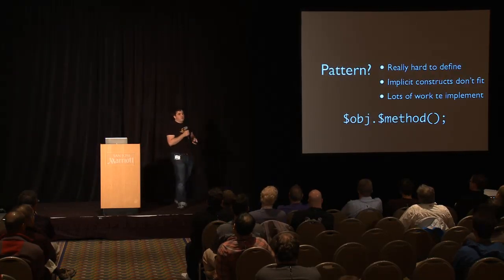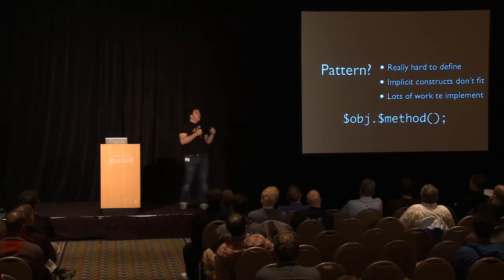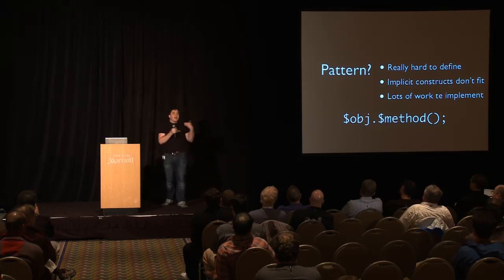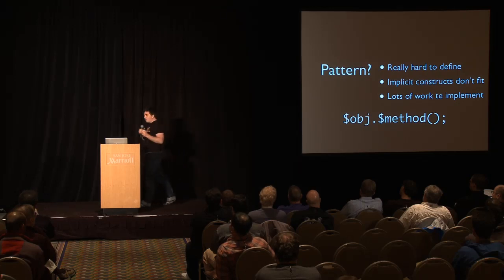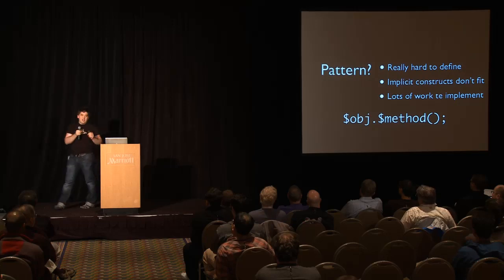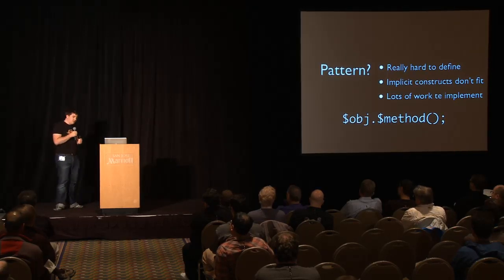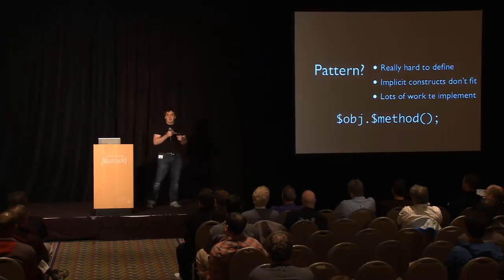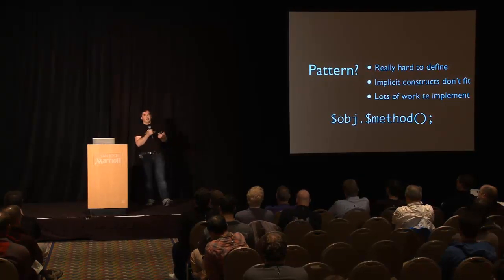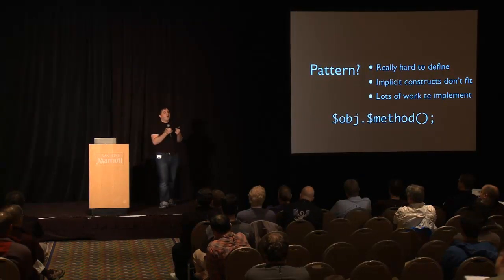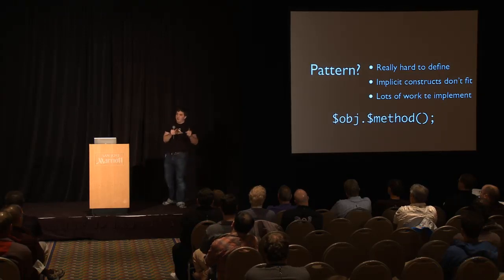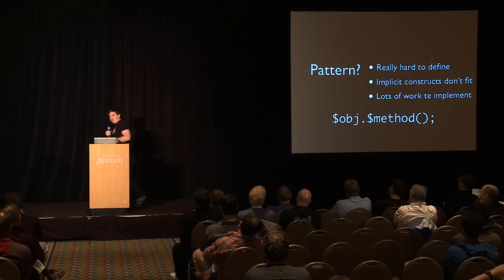One of the most attractive ideas we looked at was a pattern language, because if we could kind of grow a pattern syntax inside of C++, then engineers would inherently know how to use it, because they know how to write C++ already, right? They just need to inject patterns. Unfortunately, this is really hard to define. It's really hard to make it correct and safe and easy to use. And even harder is to come up with ways to express implicit C++ constructs as patterns. What if you only care about matching default constructor calls? There's not always a single token anywhere in the program that signifies a default constructor was called here. How do you write a pattern to capture that?